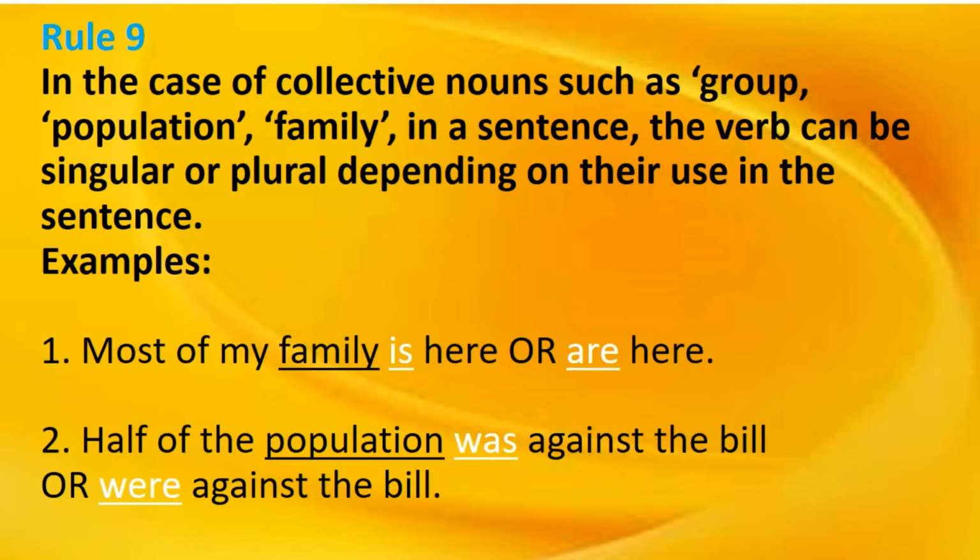Rule 9. Let's see the rule number 9. In case of collective nouns such as a group, population, family in a sentence, the verb can be singular or plural depending on their use in the sentence. Examples: most of the family is here, or are. So we can take a singular or plural. Second question: half of the population was against the bill, or half of the population were against the bill. So we can use the singular or plural.